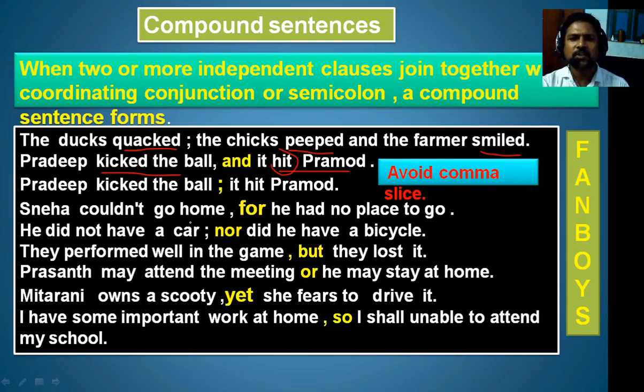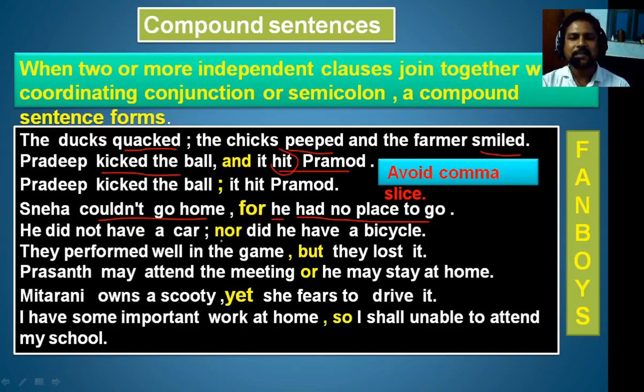Now, Sneha couldn't go home, for he had no place to go. Sneha is the subject, couldn't go home is the predicate part, and here couldn't is the verb. So subject and verb. He had no place to go. Here he had no place to go is also a clause because subject and verb are there in the predicate part. And these two independent clauses are joined with for. Here for is a coordinating conjunction. Therefore, this is a compound sentence.